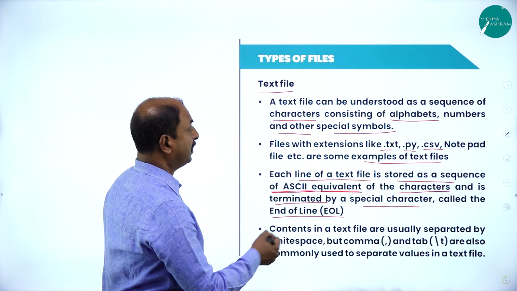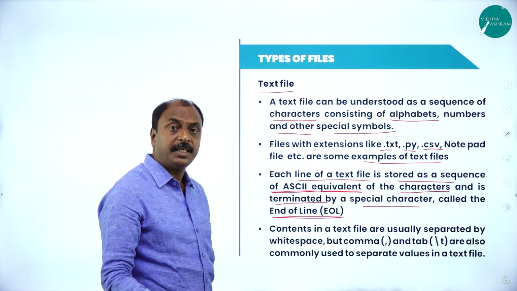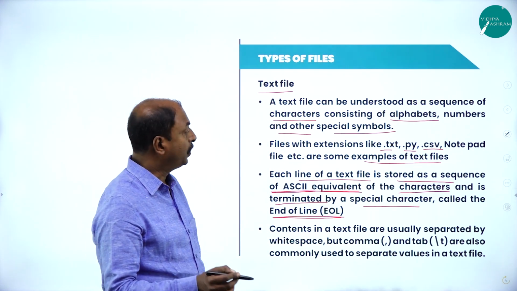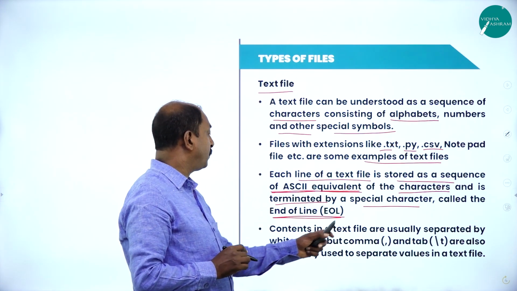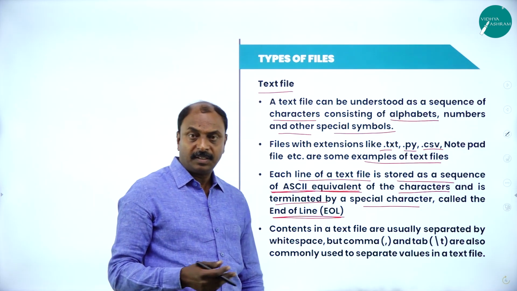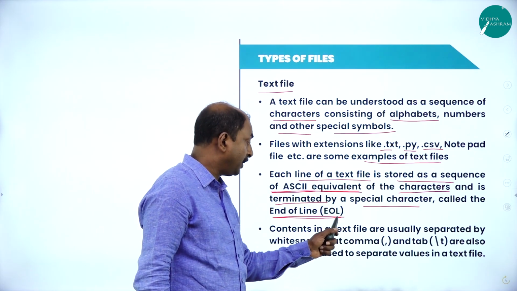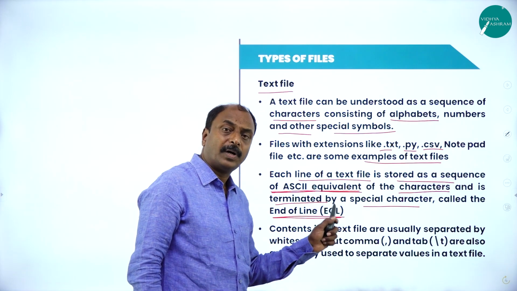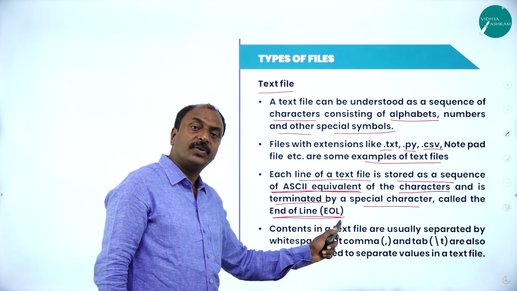And how do we terminate each and every line in a text file? By using a special character called EOL. EOL stands for end of line. So this is a special character. Whenever the interpreter or the compiler comes across this symbol, the cursor or the pointer goes to the next line, or it understands that it is the end of a line.